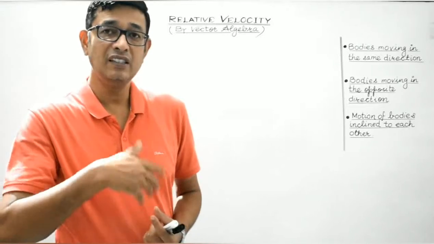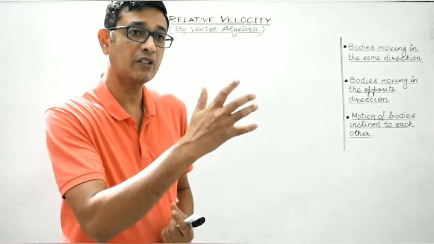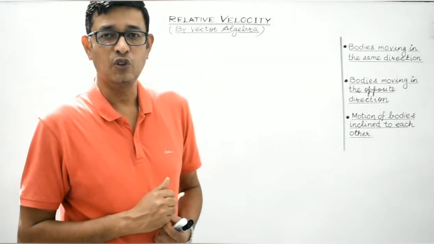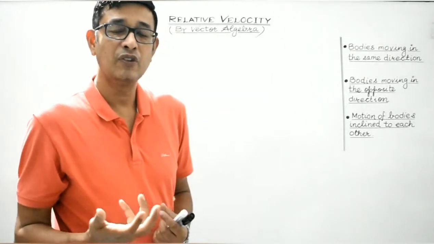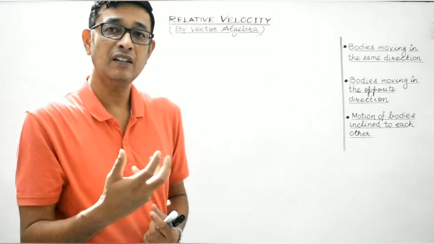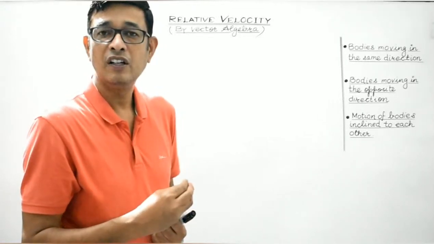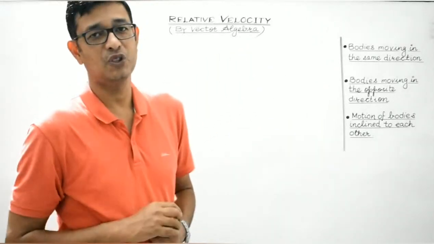It would be very easy if we find the rate of change of position of an object with respect to some other object which is at rest. So in all these three cases, using vector algebra, we will try to bring the other body at rest and then find out the rate of change of position of the first body with respect to the other body.